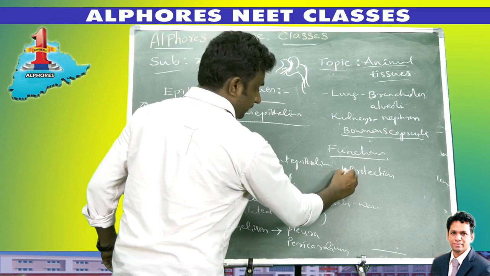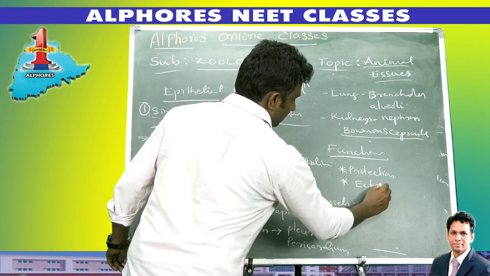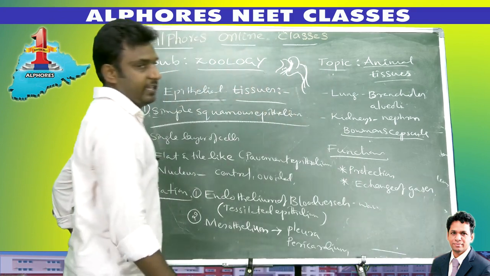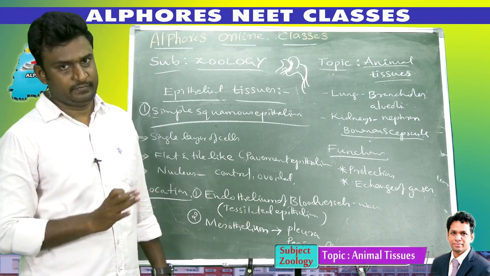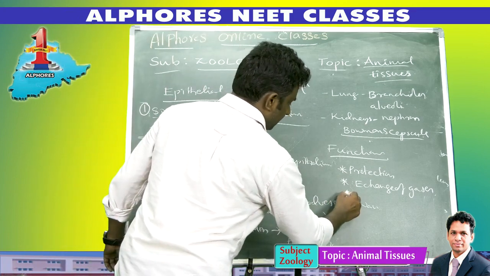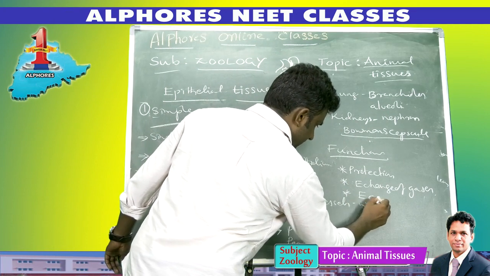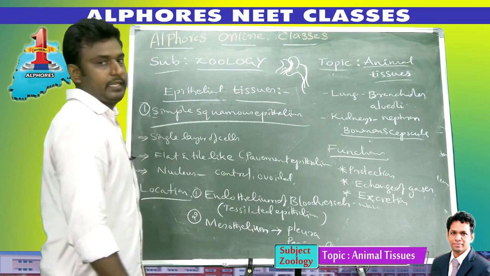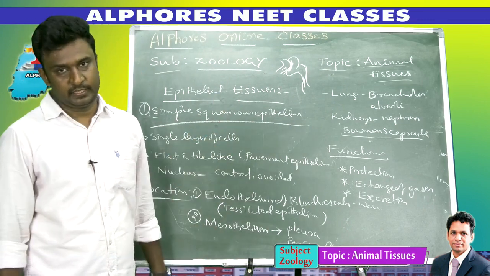It is also useful for the exchange of gases, like oxygen and carbon dioxide. It is also present in the kidney. What is the function of the kidney? Kidney function is excretion. So excretion is also one function of the simple squamous epithelium.